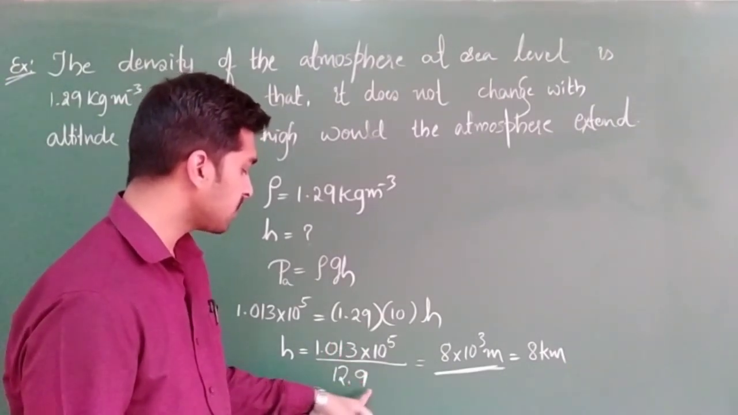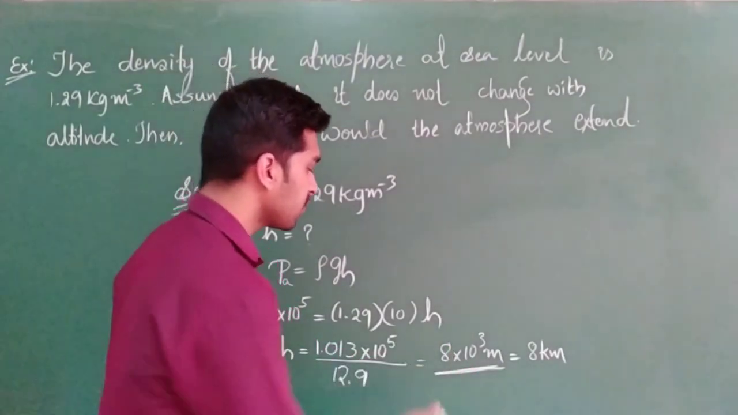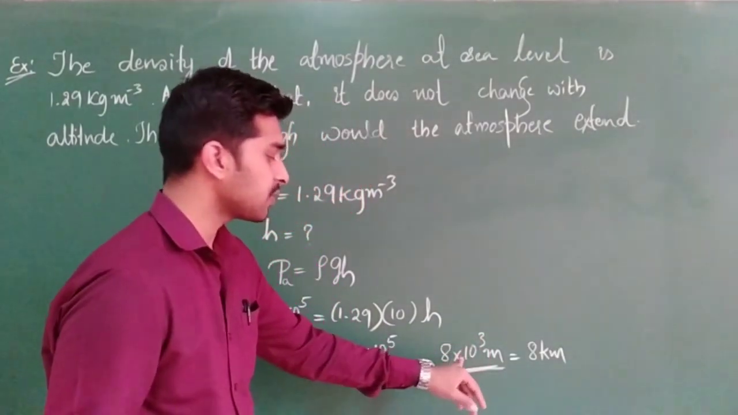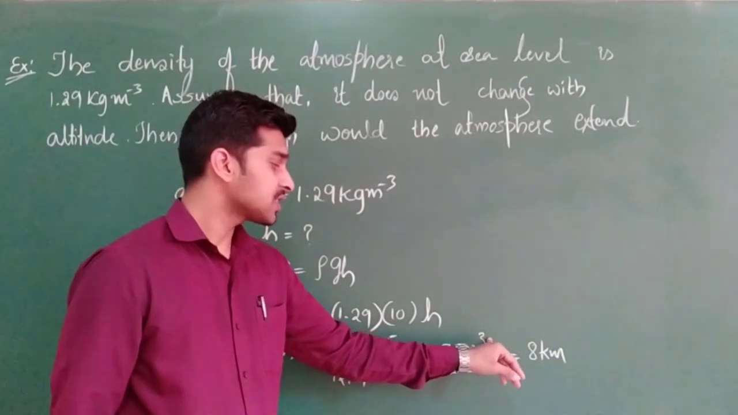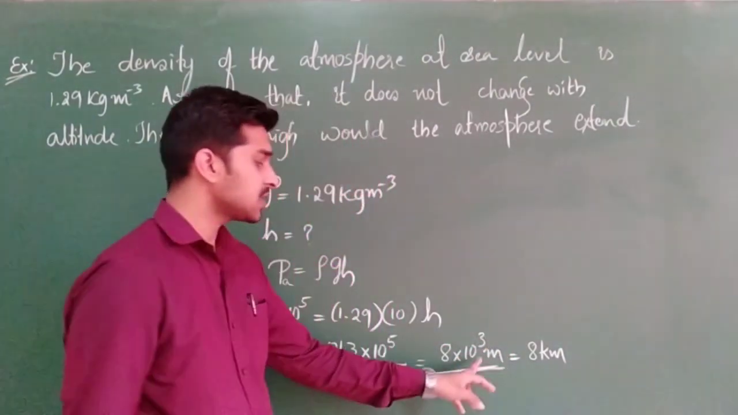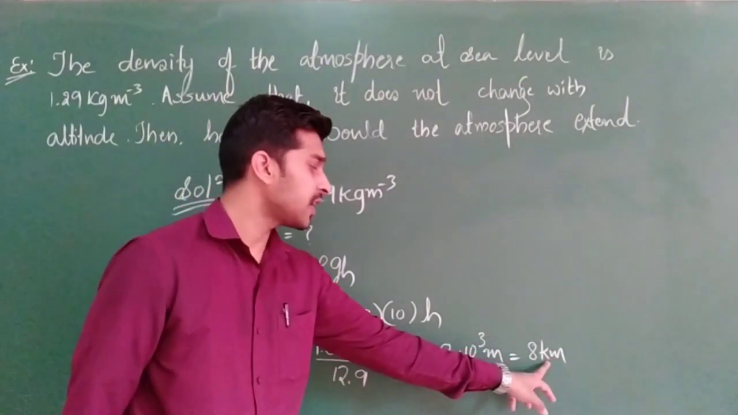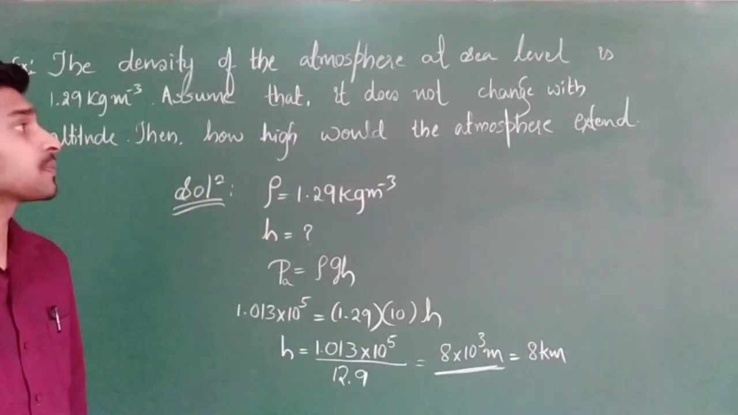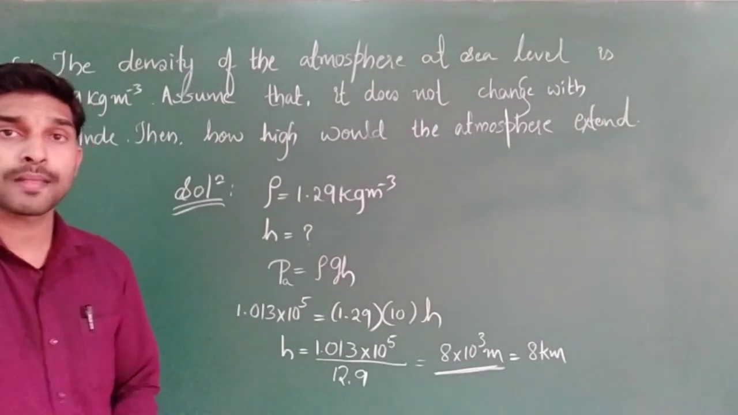Don't shift this decimal here, directly you can go for 13. 1.013 divided by 13, approximately you are going to get 8 into 10 to the power of 3, which is nothing but, 10 to the power of 3 stands for what? Kilo. Clear? We had already discussed this in units and measurements, prefixes in the SI system. So 10 to the power of 3 stands for kilo, so I directly wrote kilometer. Clear? So you can note this down. Shall we go to the next problem?